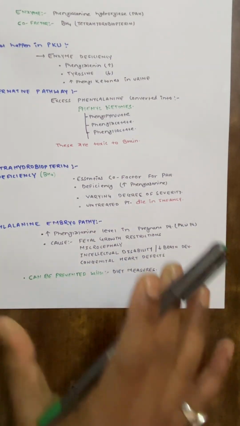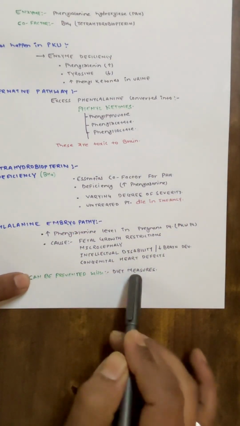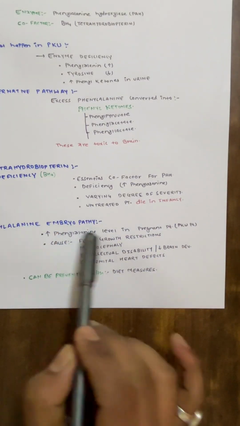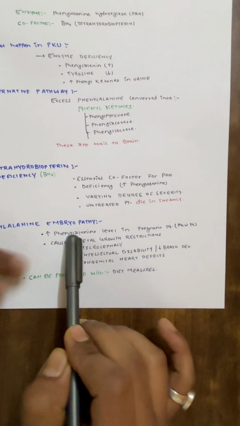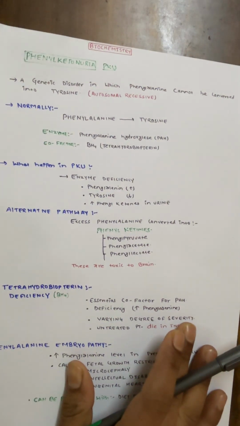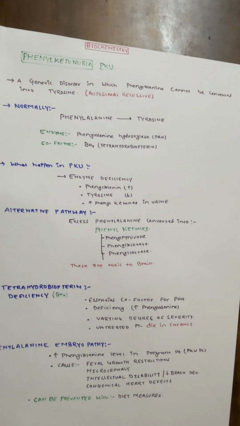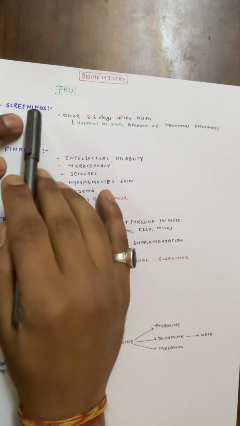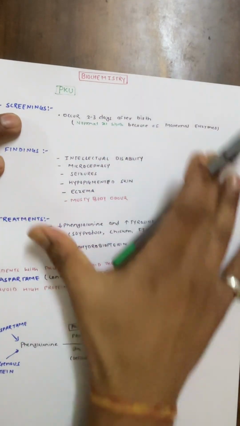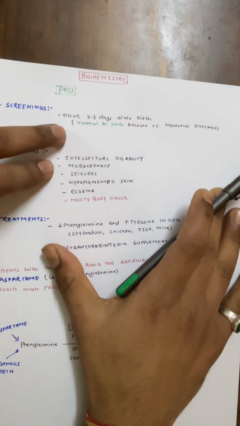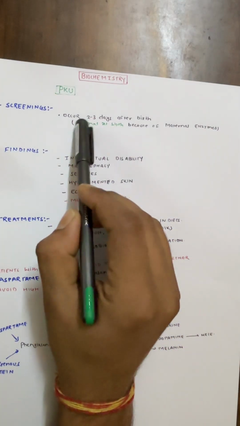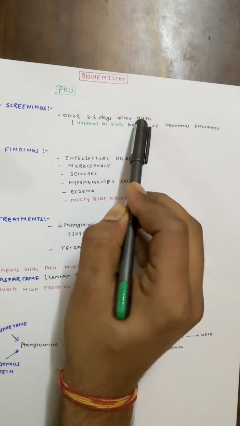So how do we decrease this? It can be prevented with diet measures. We can follow different diet measures if any pregnant patient has phenylketonuria, to decrease the level of phenylalanine. Now we'll move further and look at the screening and findings. Suppose a baby is born; when will we screen that baby for phenylketonuria? We'll do screening 2 to 3 days after birth.